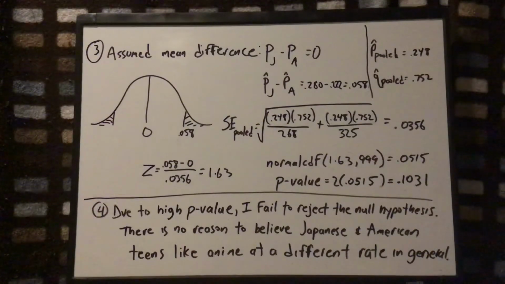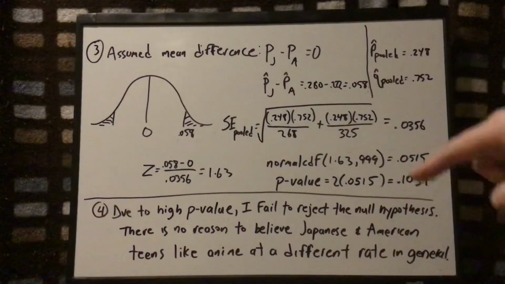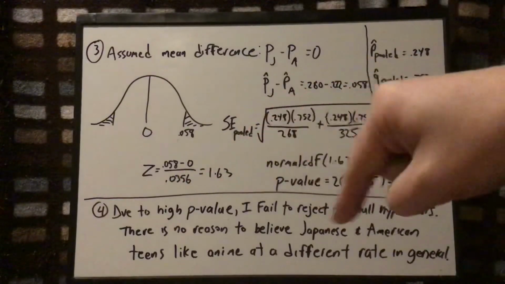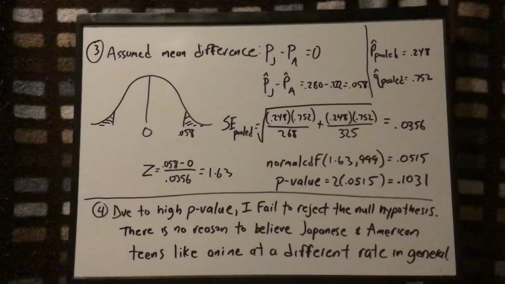This isn't evidence, even though the samples are different, it's not evidence of the population being different. So now that I have the p-value, this is how I make my decision. And then I have the decision I made and remember the context. So in step 4, I just say due to high p-value, I fail to reject the null hypothesis. What does that mean?